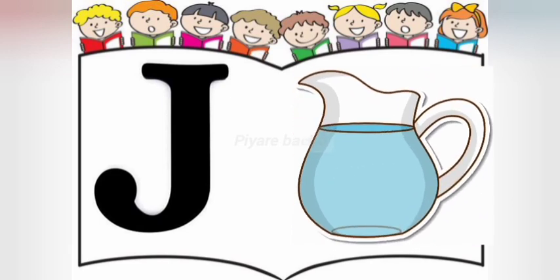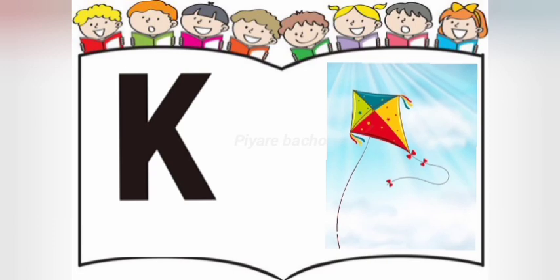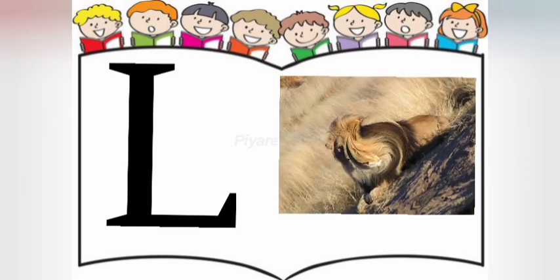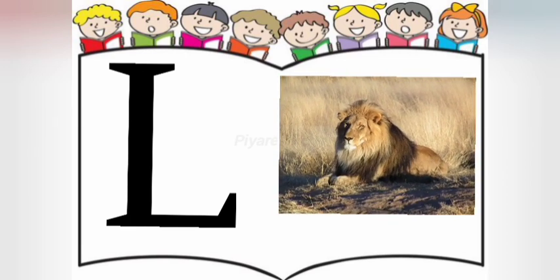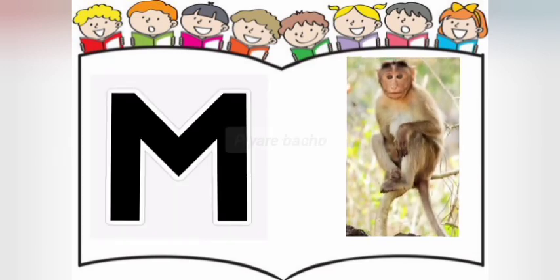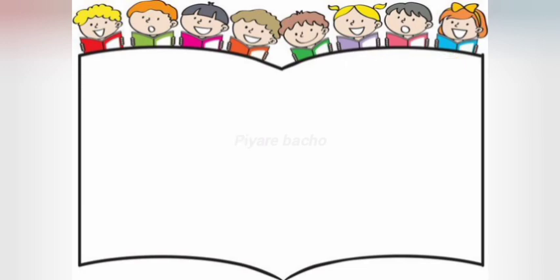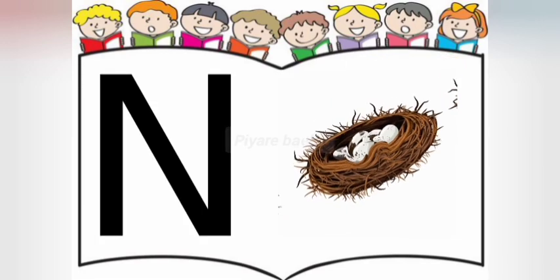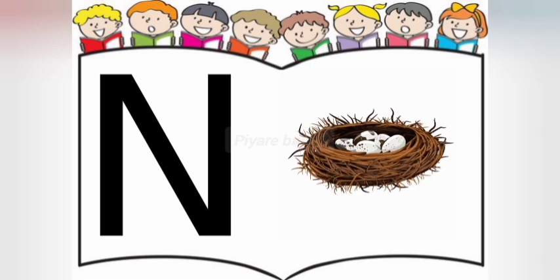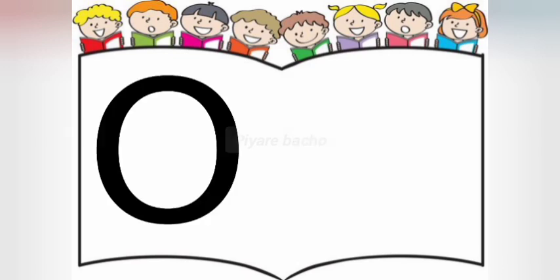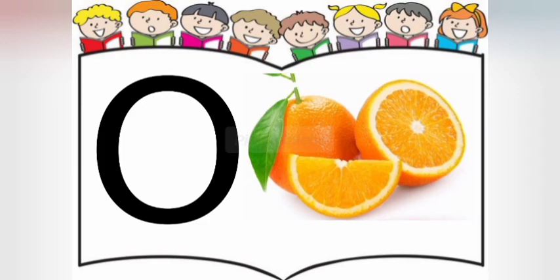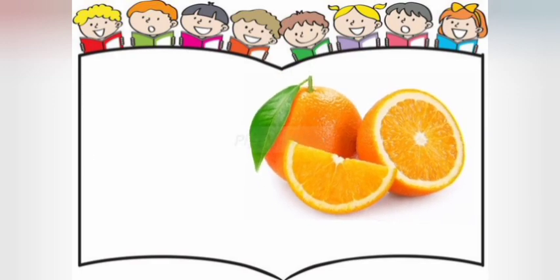J for jug. K for kite. Kite means patang. L for line. Line means shade. M for monkey. Monkey means bandar. N for nest. Nest means khosla. O for orange. Orange means Mosambi.